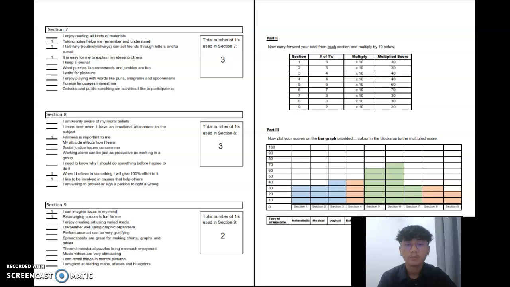For my top 3, I got from Section 3 Logical, Section 5 Interpersonal, and Section 6 Kinesthetic. And then, for my bottom 3, I got from Section 1 Naturalistic, Section 2 Musical, and Section 9 Visual.